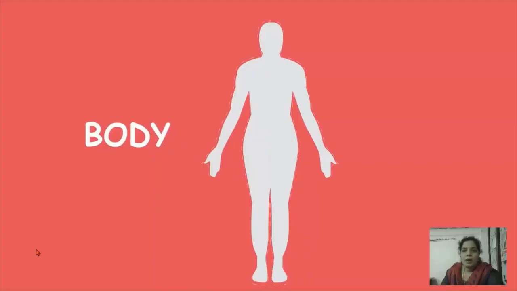This is the human body. Within our body there is a system called the lymphatic system. You know about organ systems, for example the reproductive system, digestive system, circulatory system. This is also a type of system, the lymphatic system.